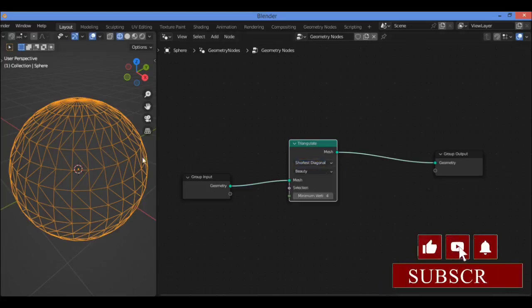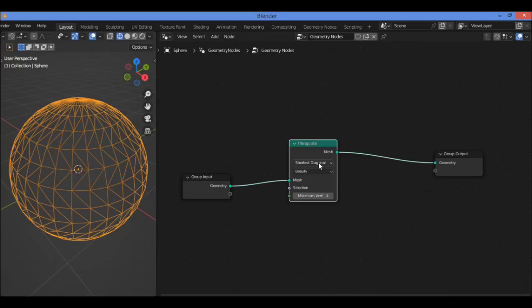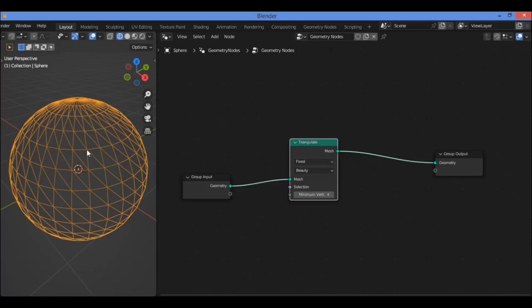We have just selected the shortest diagonal, and I'm gonna be trying the second option, which is for beauty. And as you can see here, let's explain just a tiny bit. The quad method set to beauty is the slowest operation, but it gives optimal result as shown here.